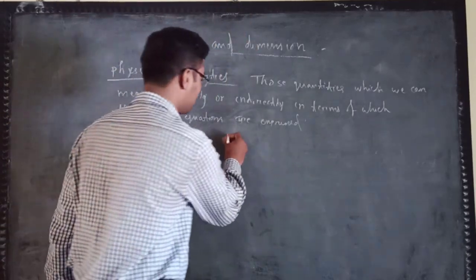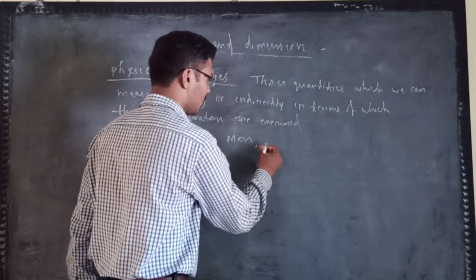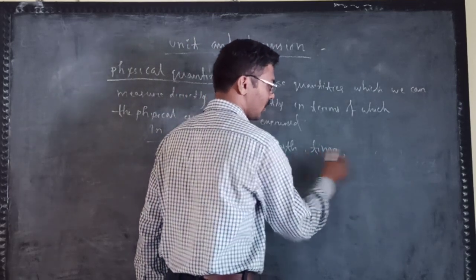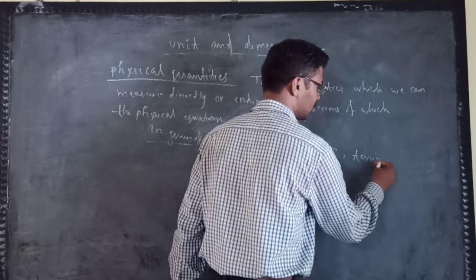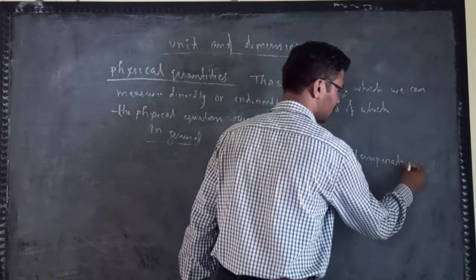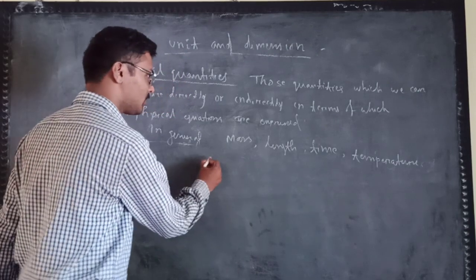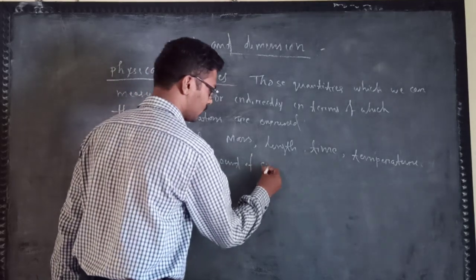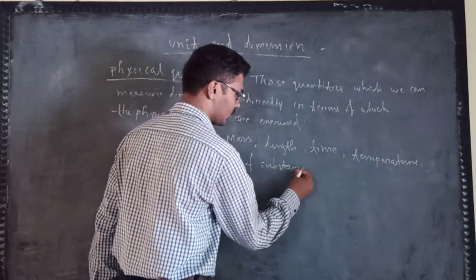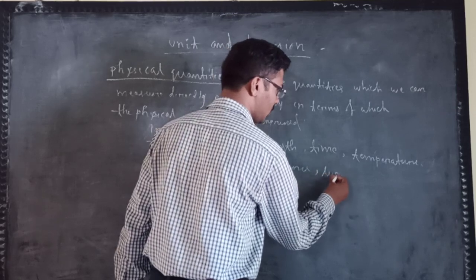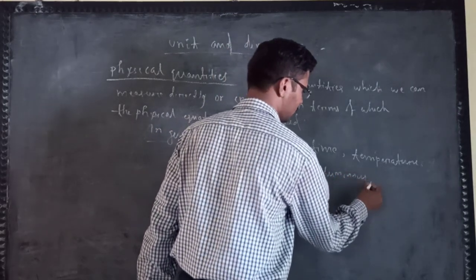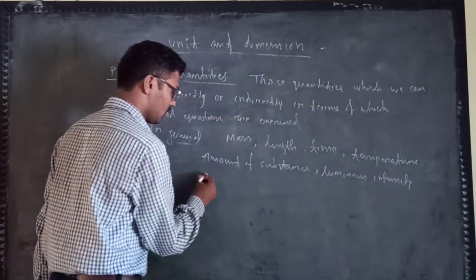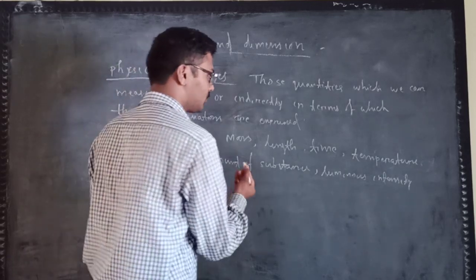These are the mass, length, time, temperature, amount of substance, luminous intensity, and current.